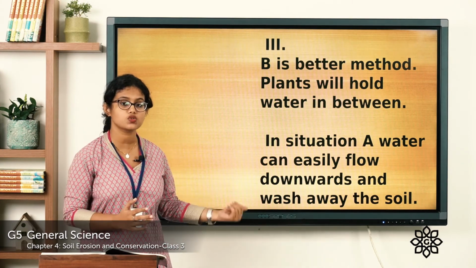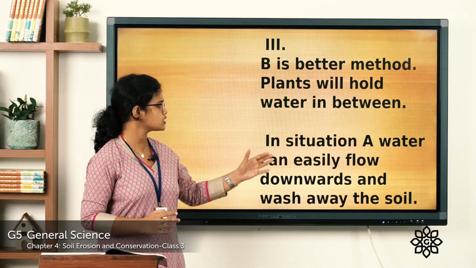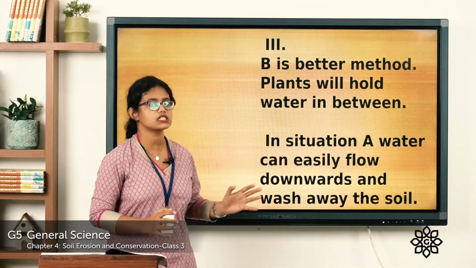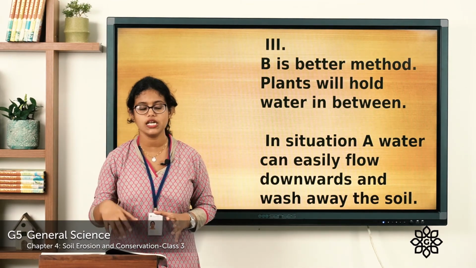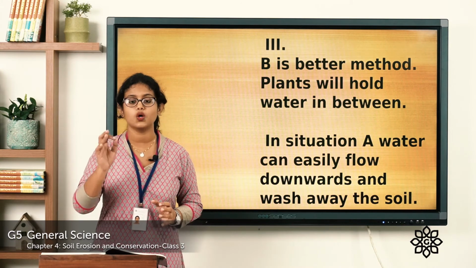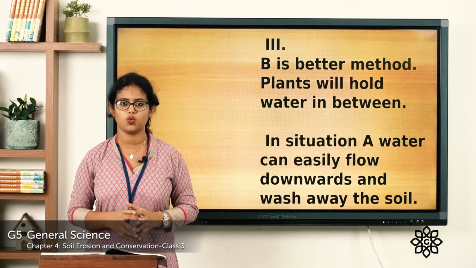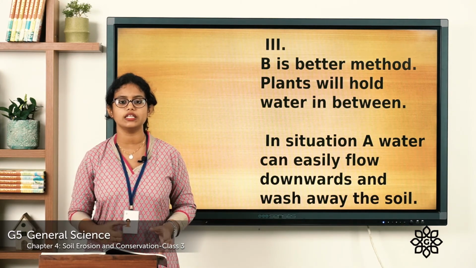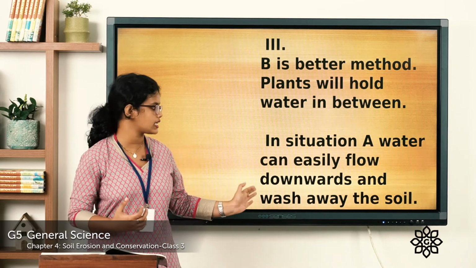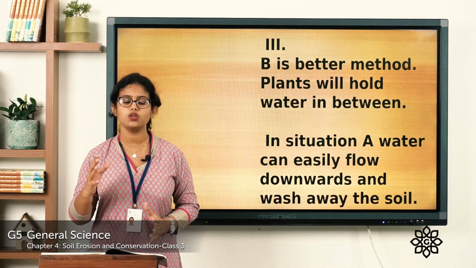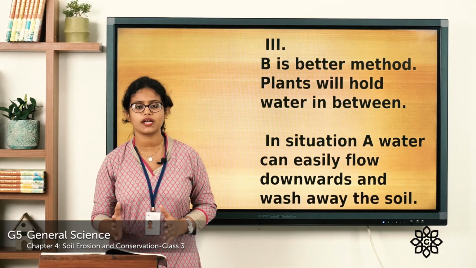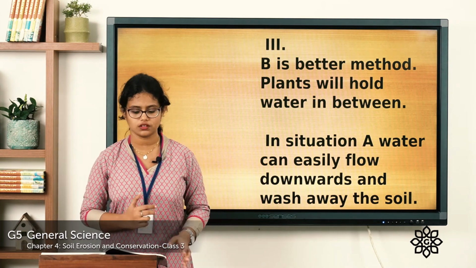And what about illustration A? In situation A, water can easily flow downwards. You can see when there is heavy rainfall, the water can easily flow and it can easily take away the top layer. It can easily take away the soil. So the second method is much better than the first method.